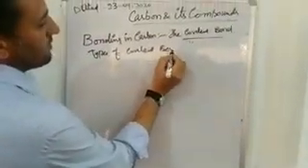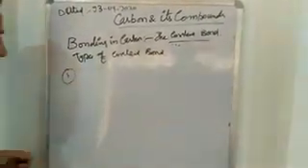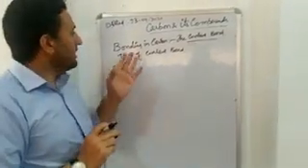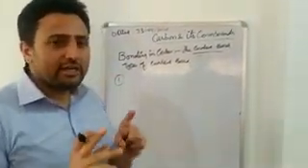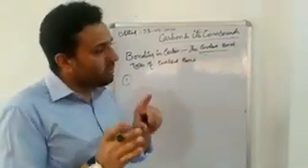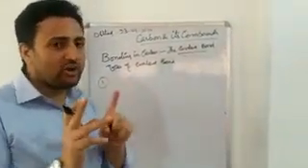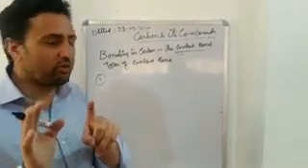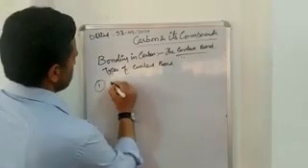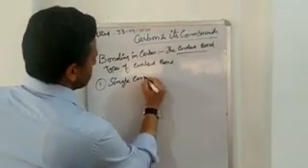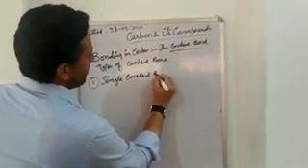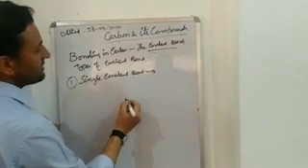Number 1, if the two atoms share just one pair of electrons, the bond formed from that is called a single covalent bond. Single covalent bond. What is that?